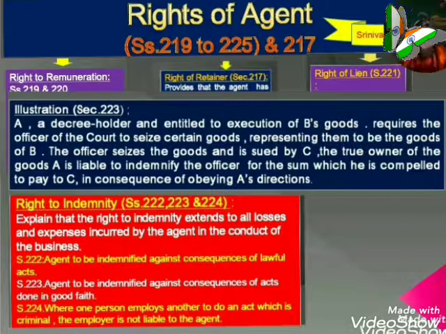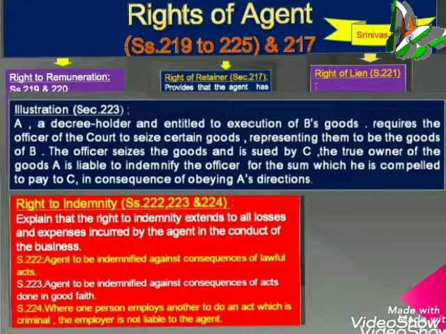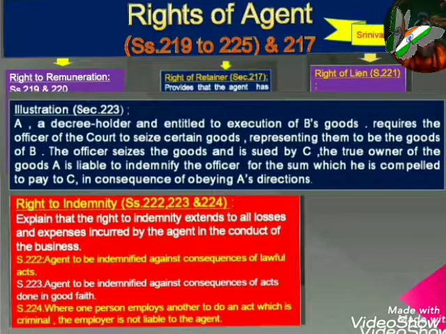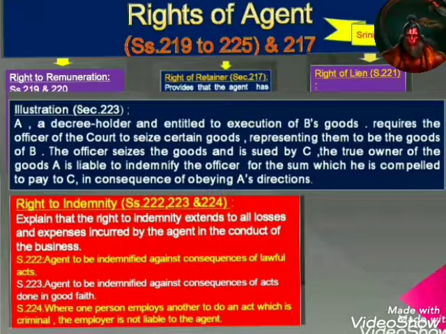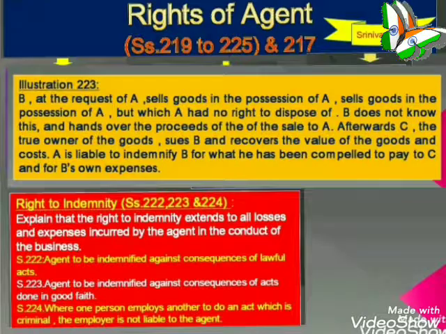See, the directions of the principal are followed, and a decree holder is entitled to the execution of B's goods, so he requires the officer of the court to seize certain goods, representing them to be the goods of B. The officer seizes the goods and is sued by C, the true owner of the goods.